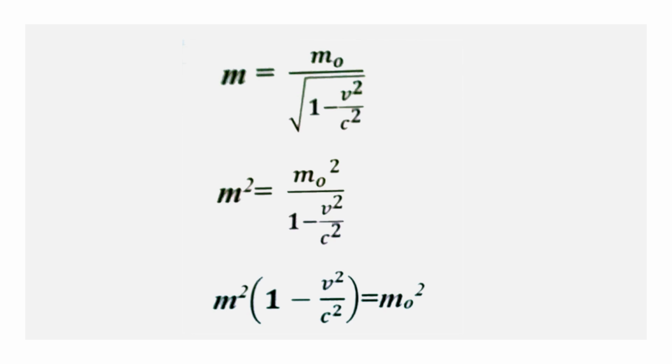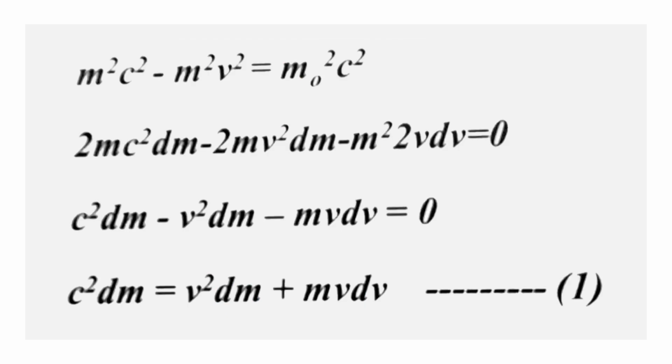Squaring on both sides, m square equal to m0 square by 1 minus v square by c square. m square c square equal to m0 square c square plus m square v square. Differentiating this equation, we get c square 2m dm equal to m square 2v dv plus v square 2m dm. Removing 2m throughout the whole equation, we get c square dm equal to m v dv plus v square dm.